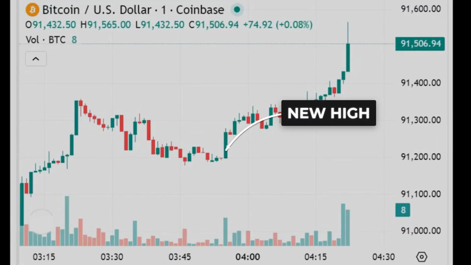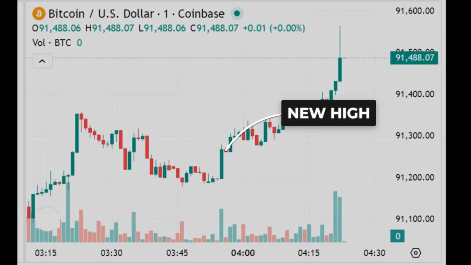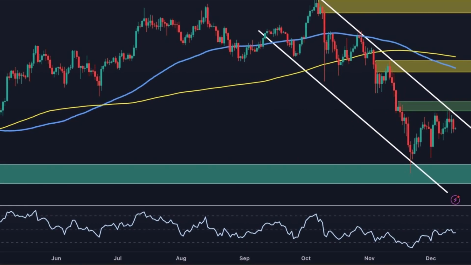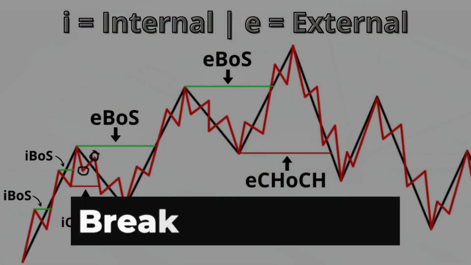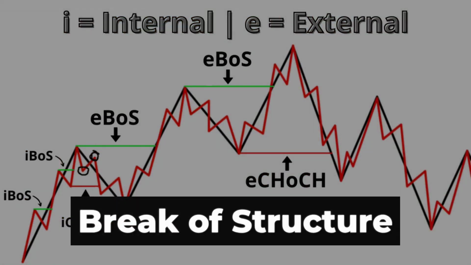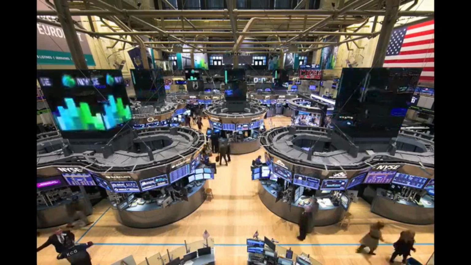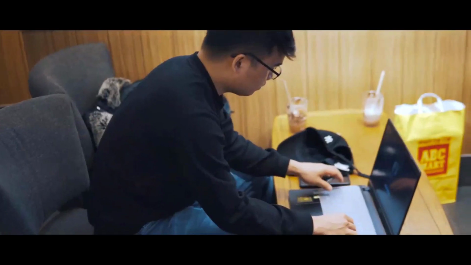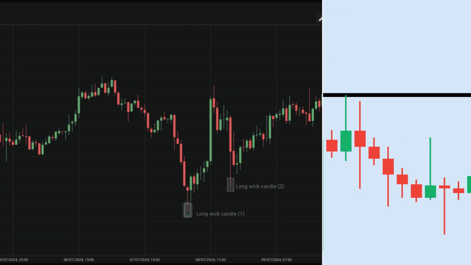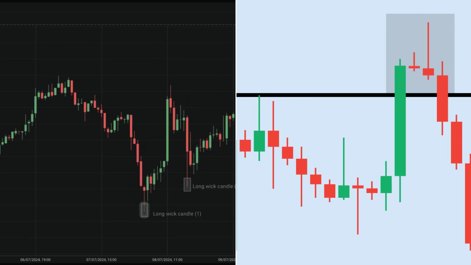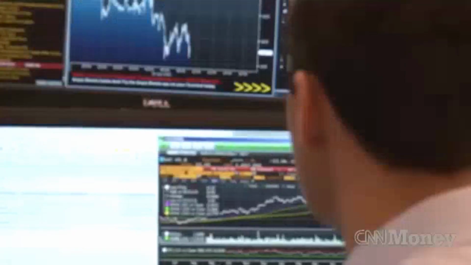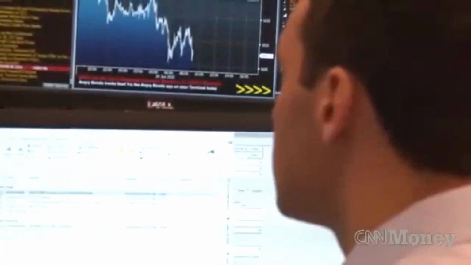A break of structure occurs when Bitcoin's price decisively clears a previous high or low, disrupting the established pattern of higher highs or higher lows. These moments are not random. They represent a shift in the market's topology, often surfacing 6 to 12 hours before volatility accelerates or before headlines emerge. Analysts validate a break of structure by confirming that price closes beyond the prior range boundary, rather than merely wicking through. This structural break acts as a medium lead warning. It signals that institutional flows are repositioning before the broader market reacts.